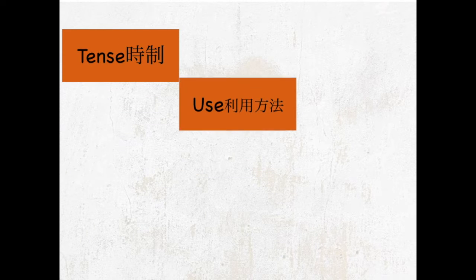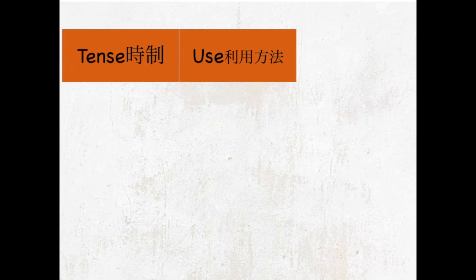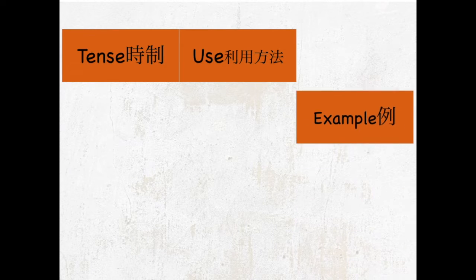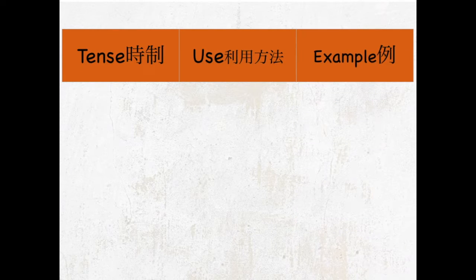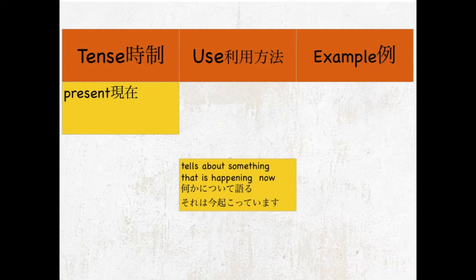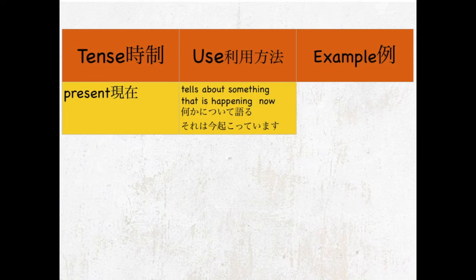First, we have the tense, and then the use, and then the example. Now, let's look at the present tense, and let's look at the use. So present tense tells us about something that is happening now. Now let's take a look at the example.